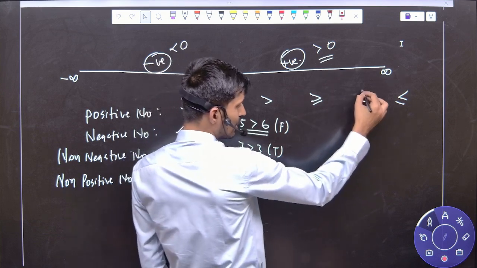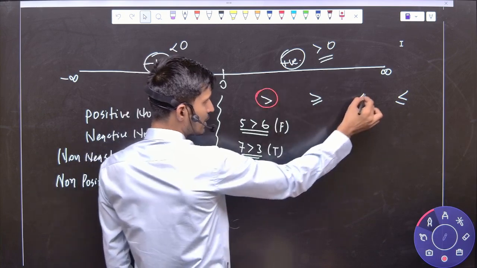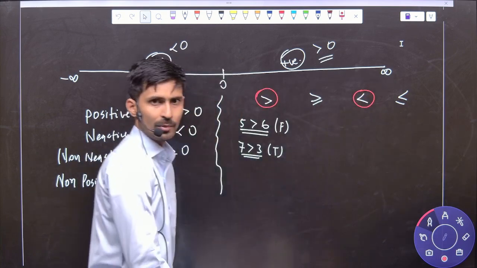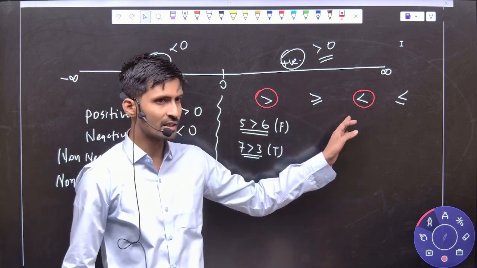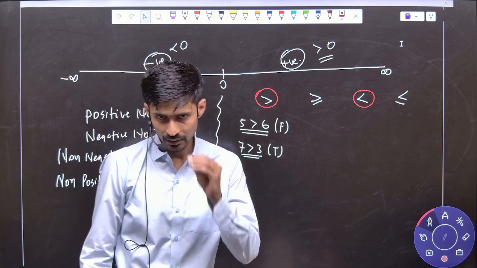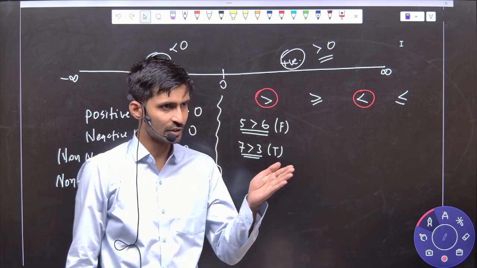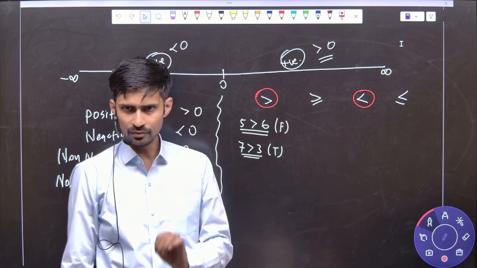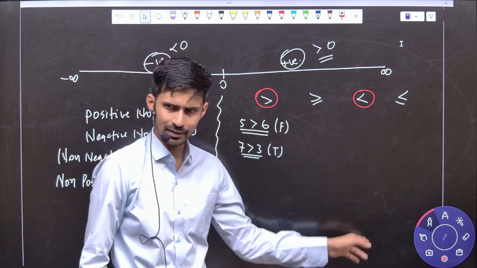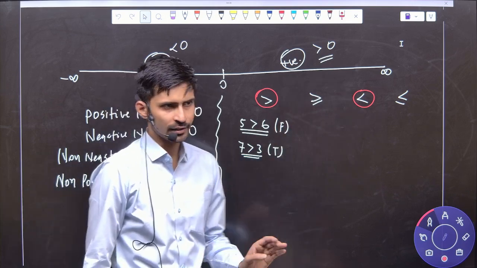Acha, less than also you have now understood. With the logic of this, the same logic will go there. So I'm not going to tell you here. Tell me, 6 less than 7, is it true or false? True. So I'm not going to write that. That is well understood by everyone. Now I'm going to explain these two signs.